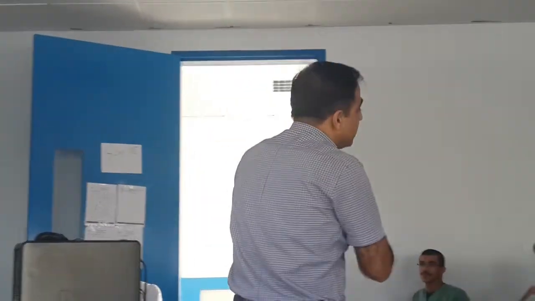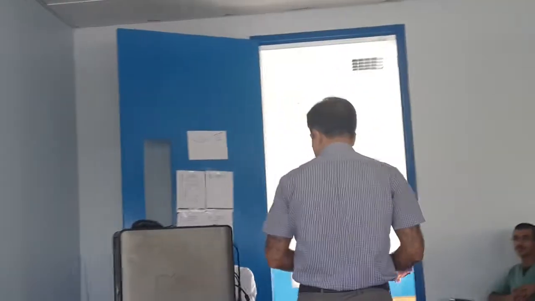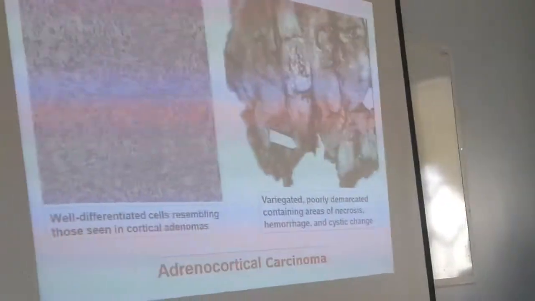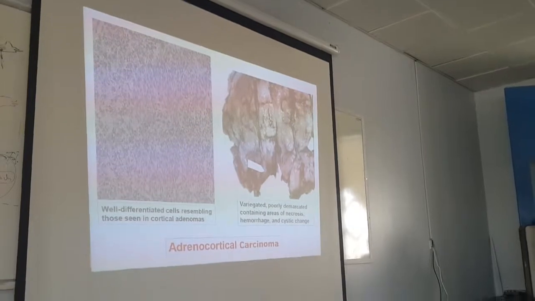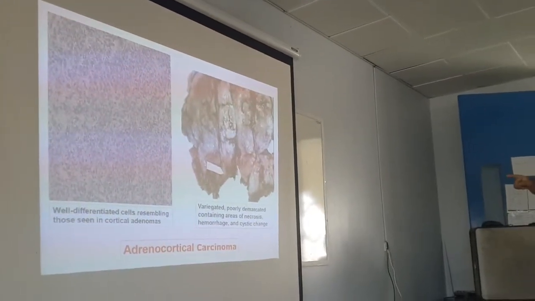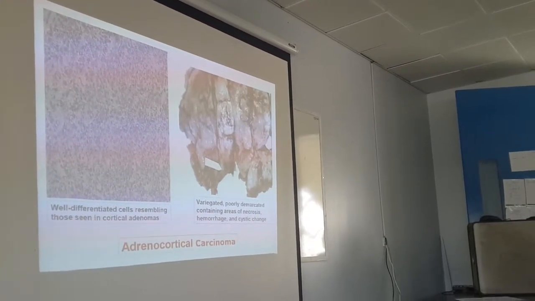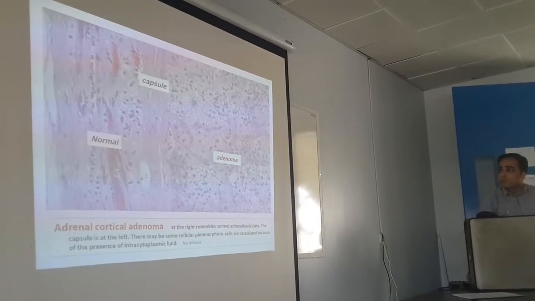But how do you differentiate from malignancy? There is no mitosis. There is no mitosis. So no mitosis is seen here. This is carcinoma. Know the difference. Look, again, this is a well differentiated carcinoma. So these cells will resemble the cortical adenoma, but look at the difference. There is some difference, isn't it?